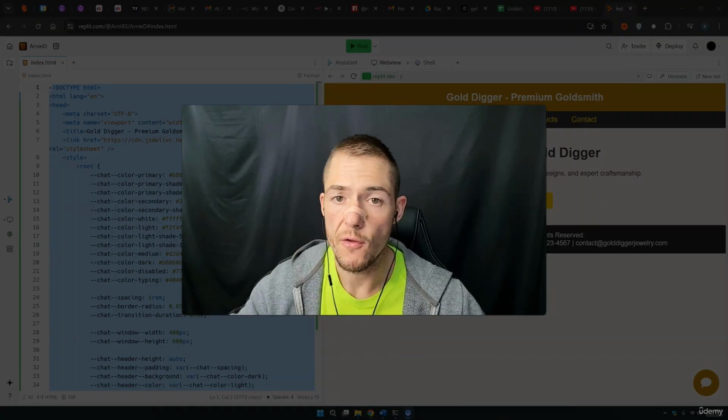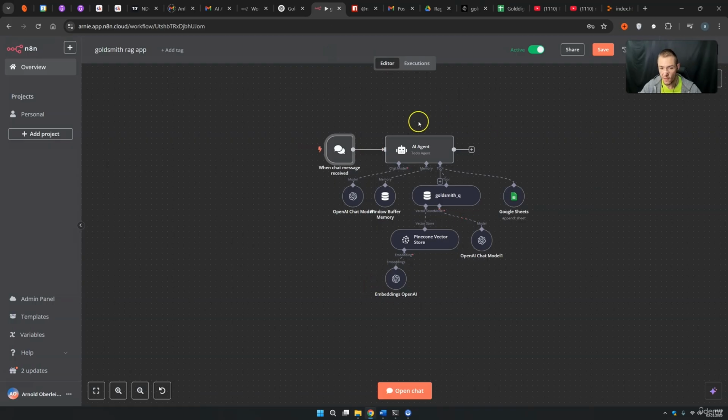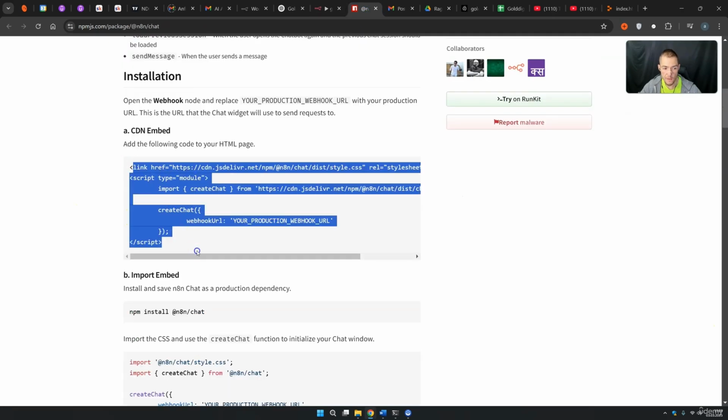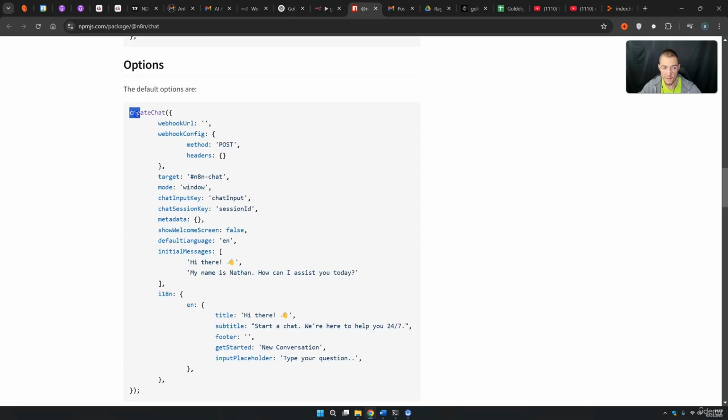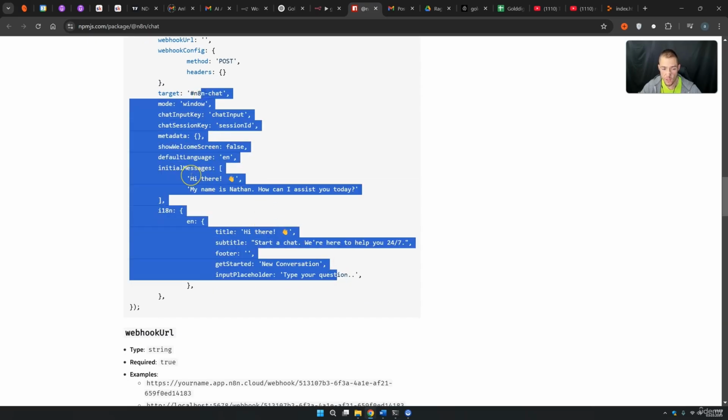Congratulations, now you know how you can use the right branding for your application. It's easy. You come to N8N, you make it active, you press on here, you make it also public here, you use the embedded chat, you open up the documentation, you copy this, throw it in the body of your HTML web page, then you can add these options. You delete, of course, the previous create chat, insert the URL once again here, and here you can type in what you want to change.